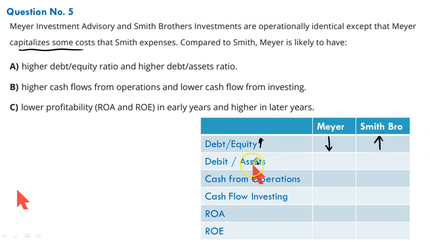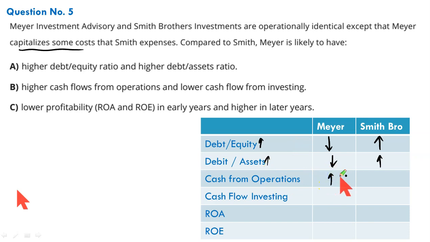What about the debt to assets ratio? Since Mayer is capitalizing the cost, he is increasing his assets. When assets go up, debt upon assets, this ratio will fall. But Smith, he is not capitalizing, he's expensing. His asset base would be lower. For him, the ratio would be higher. Right. Next difference, cash flow from operations. Since Mayer is not considering it as an expense, he is capitalizing, his operating cash flows would be higher.